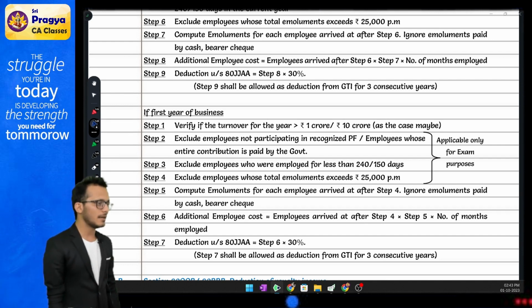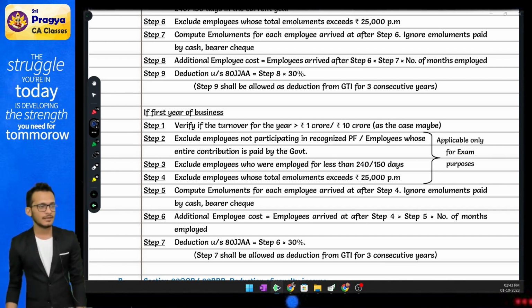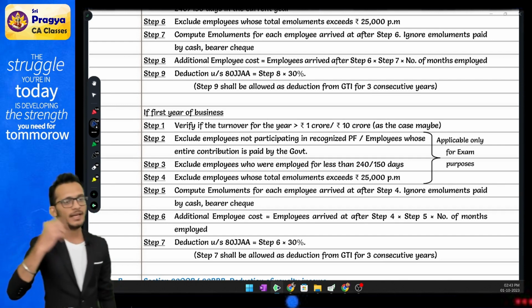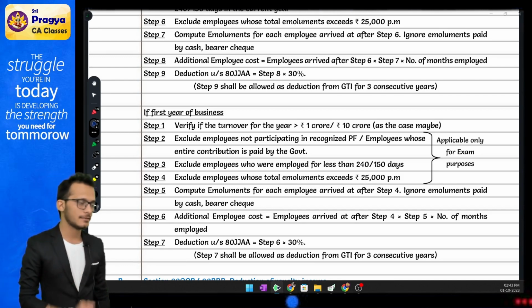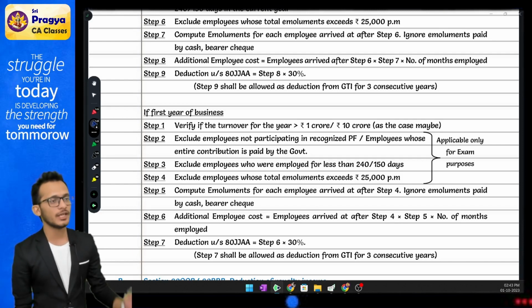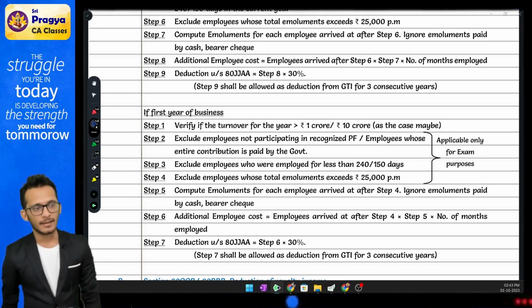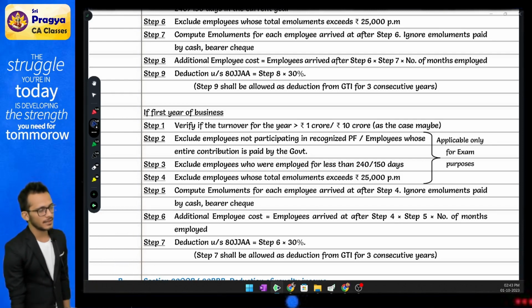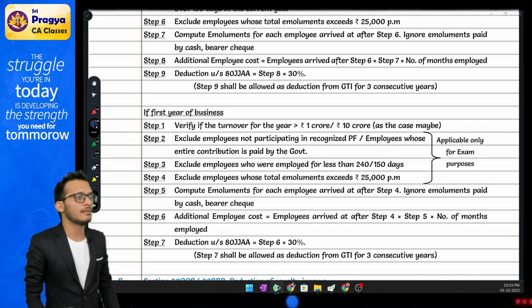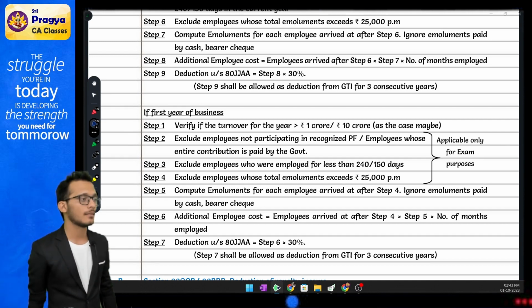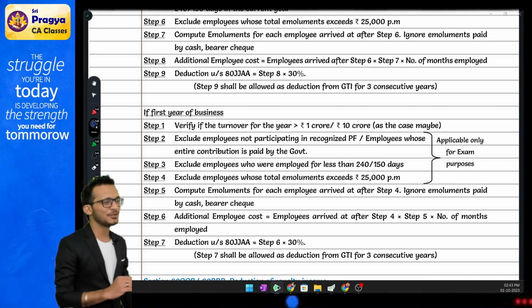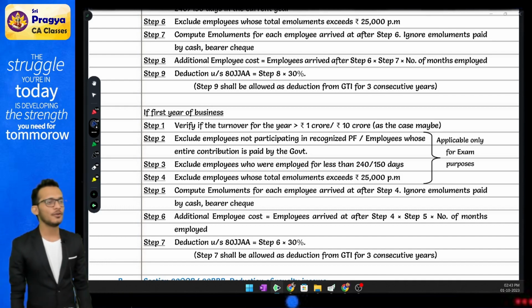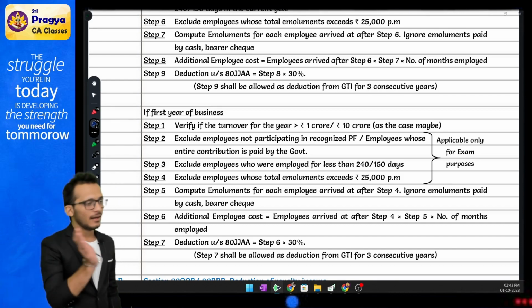Yes. Last chapter is your agricultural income. This chapter basically says that if you have any kind of agricultural income in India, it is exempt from tax. If you have any agricultural income outside India, it is fully taxable. How do you find out you have an agricultural income in India, Rahul? The income should come from a land in India. This land should be an urban land, rural land? Correct. This land should be a rural land. How do you find out a rural land, Rahul? It should not be an urban land.